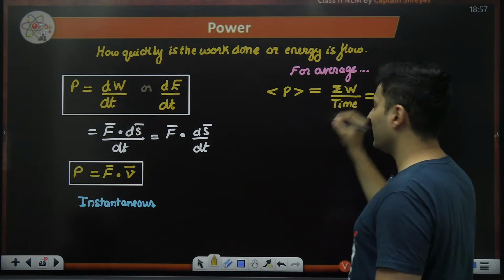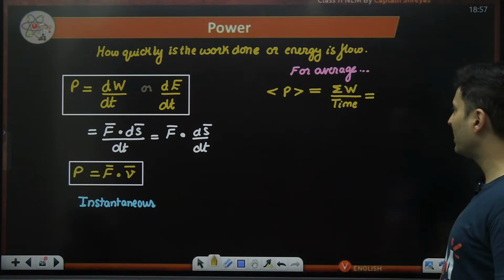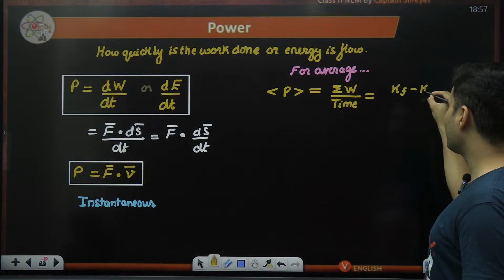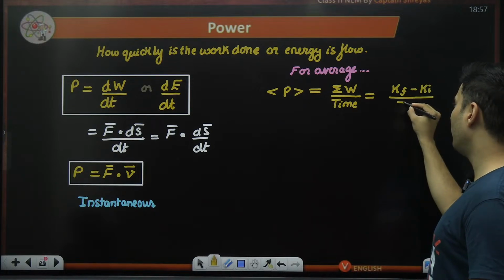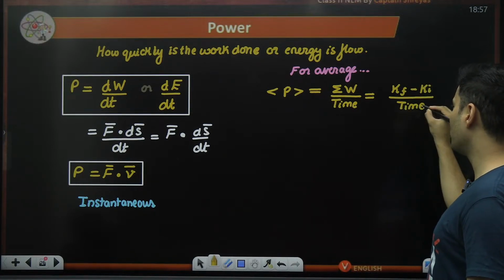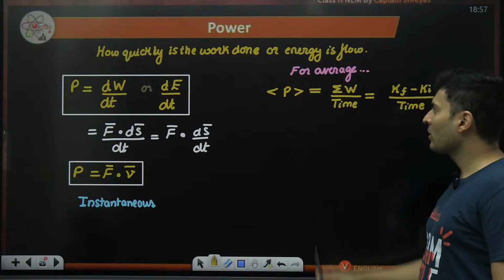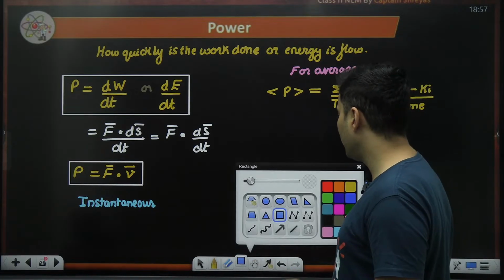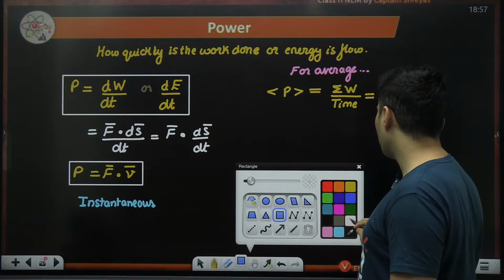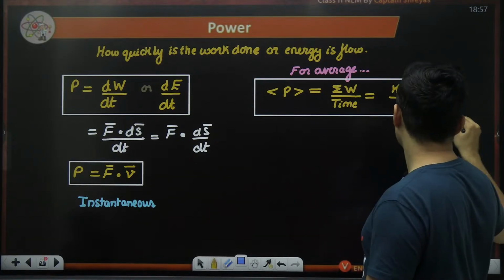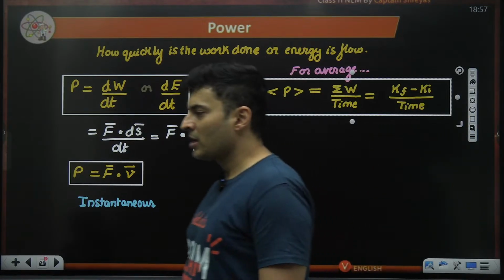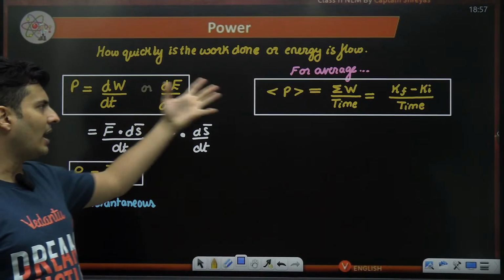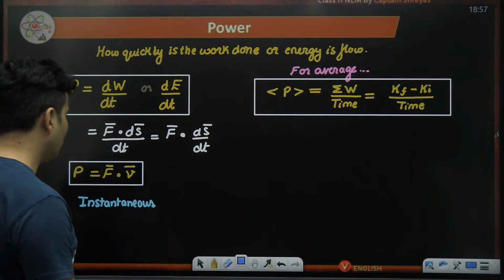Now the total work done, remember, by the work kinetic energy theorem is the final kinetic energy minus initial kinetic energy, and if you divide it by the time, you get the average power. That's how you can calculate the average power of that system. So for instantaneous, you can use either this or this, the derivative. For average, you will use this. Let me demonstrate this with examples.